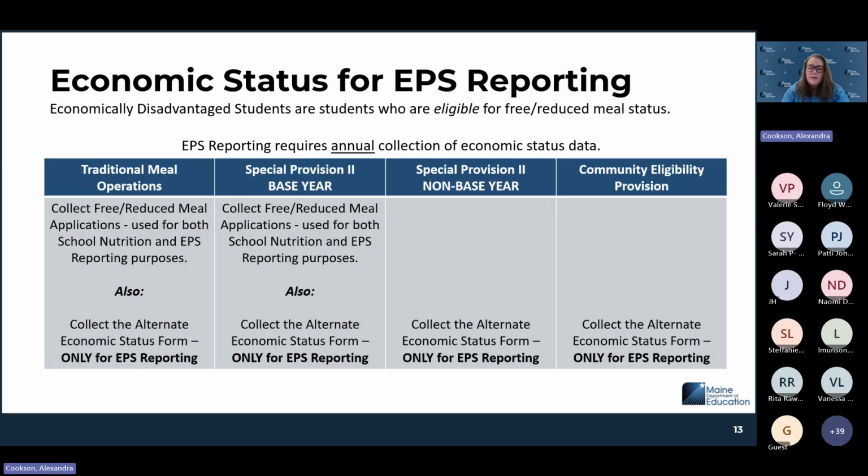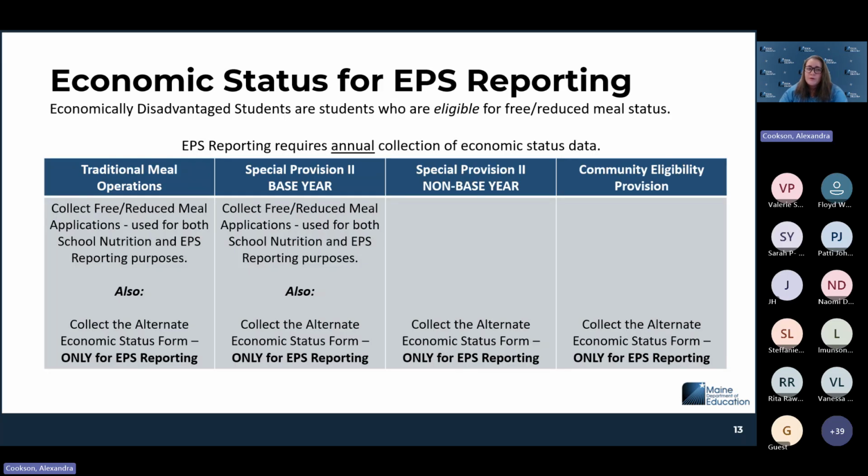The other thing that's going to be important on this report is economic status. So we talked about enrollment. Now we're talking about another upload, which is economic status. And for the purposes of EPS, it is required that there is an annual collection of economic status data. This has been a little bit tricky with schools who are in different types of provisions for nutrition. And so here are the 4 different scenarios of nutrition provisions that could be taking place in a school district.